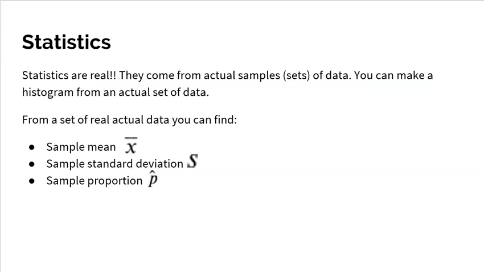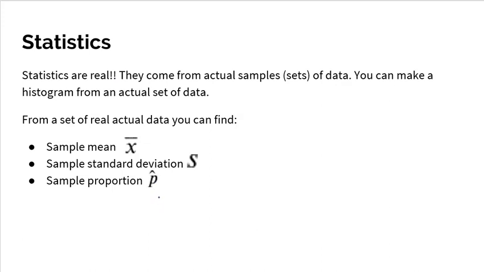Statistics are real, right? They come from actual samples, sets of data. You can make a histogram from an actual set of data. So you can actually make a graph of your sample. And anything you get from that sample is called statistics. And the 3 most famous statistics, now there's many more, but these are 3 I consider the most famous, is the mean of your sample. We call that X bar. The standard deviation of your sample, we just call that S. And a sample proportion. This would be p hat.